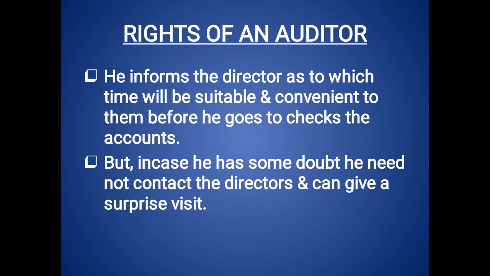At that time this is really very suspicious, because it's highly impossible to achieve that much profit within a period of 1 year. In such cases, or if we find something suspicious, he can give a surprise visit and check the books of accounts of the company.